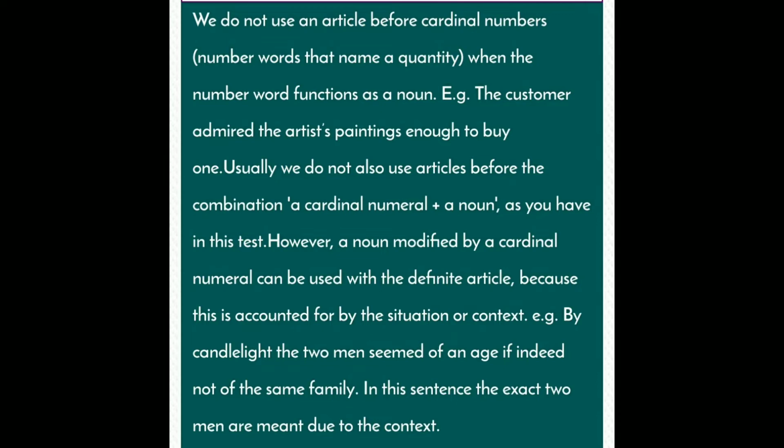For example, by candlelight, the two men seemed of an age, if indeed not of the same family. In this sentence, the two men are meant due to the context.